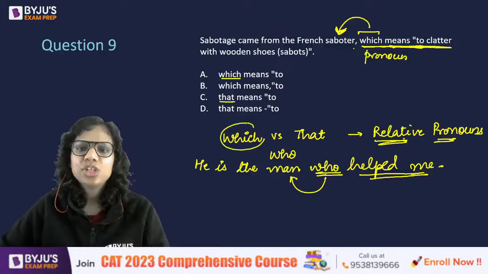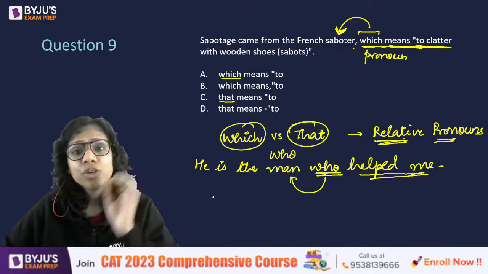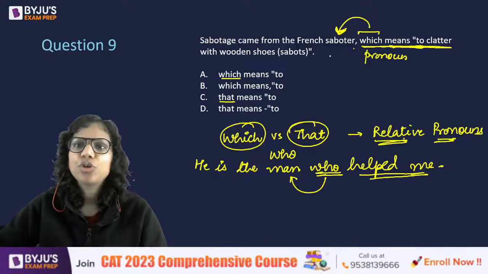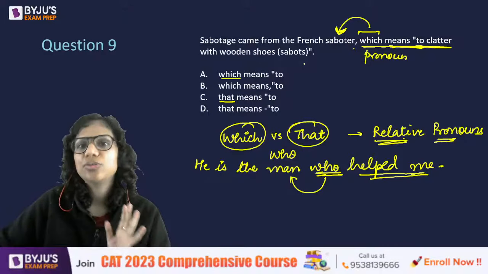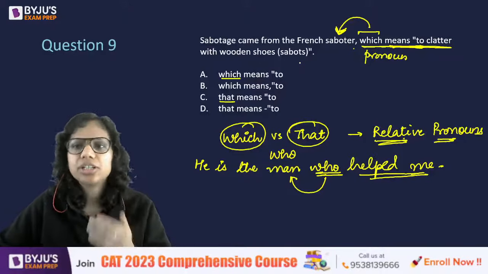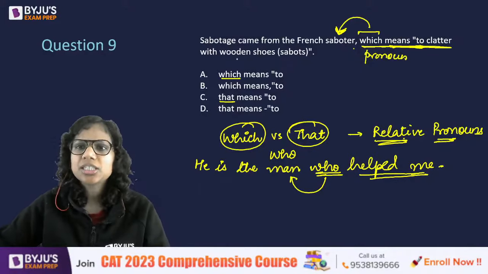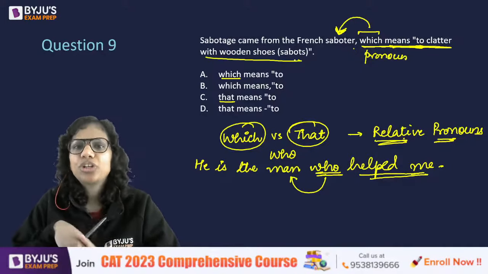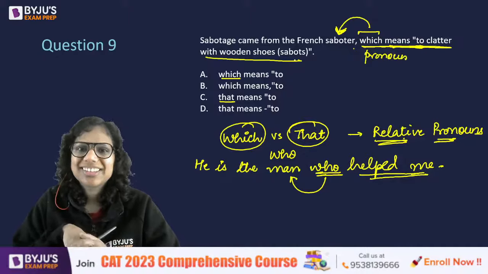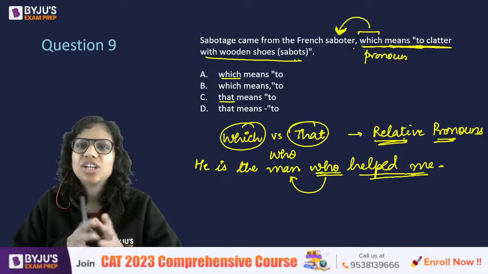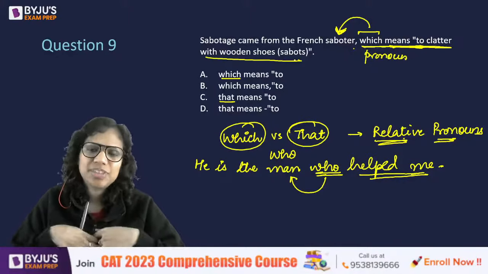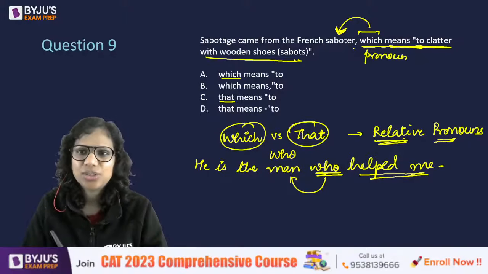Now, when to use which, when to use that. Which is used when whatever follows is not essential information, it is rather additional information. So you tell me, is this the main information that you wanted to convey, or was the main information this, that sabotage comes from the French saboteur? Then you added this idea later on, that this is what saboteur means.